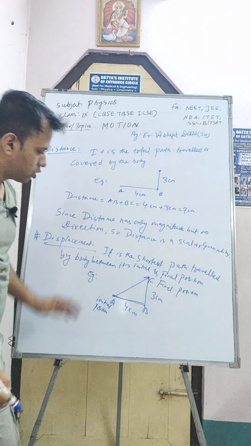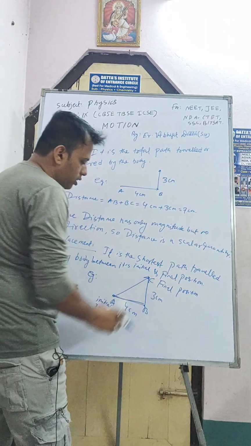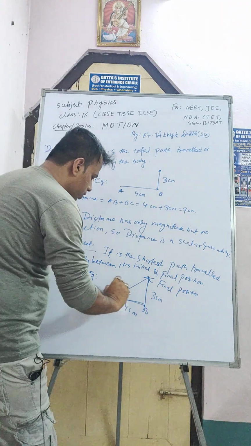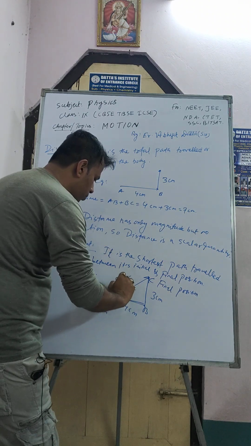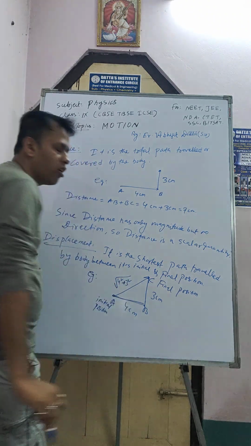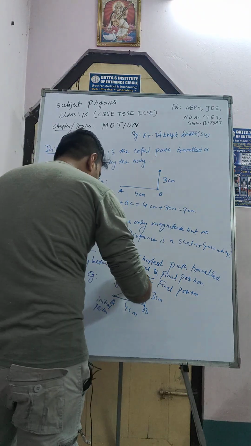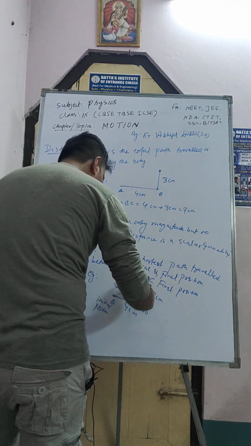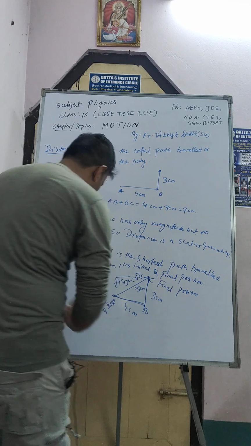Got my point? So the shortest distance between A and C is what? It will be root over of 4 square plus 3 square. You use the formula of Pythagoras. It will be root over of 25, that is 5 centimeter. So therefore